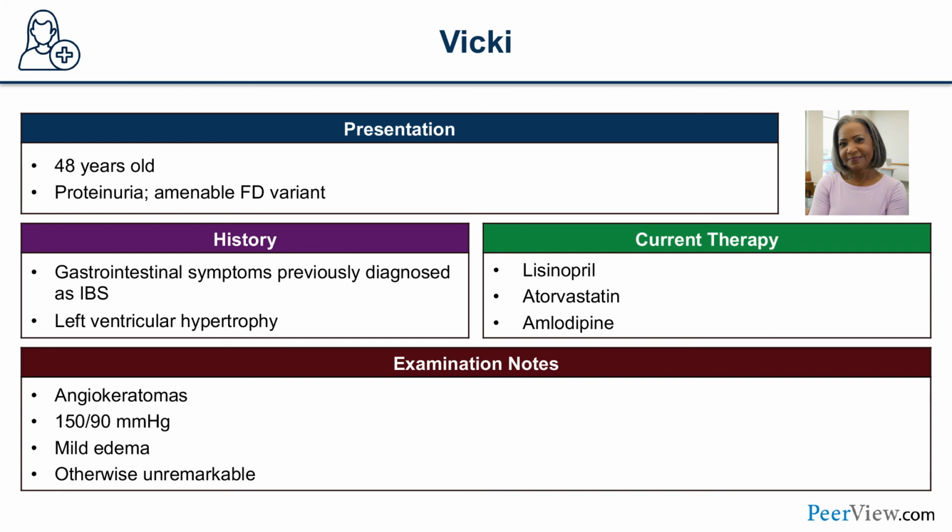She's currently taking lisinopril, 40 milligrams. She's also taking atorvastatin, 80 milligrams every day. Her blood pressure, which was found to be 150/90, her primary care physician has decided to add amlodipine for better control of her blood pressure. Her examination, except for the angiokeratomas, was unremarkable. However, there was mild pitting edema that was seen in the lower extremities bilaterally.